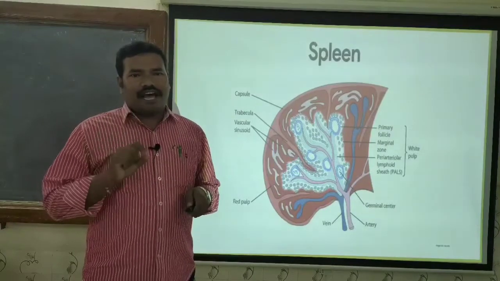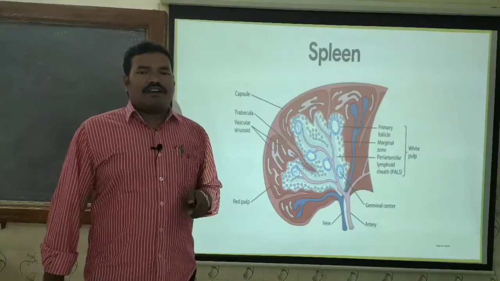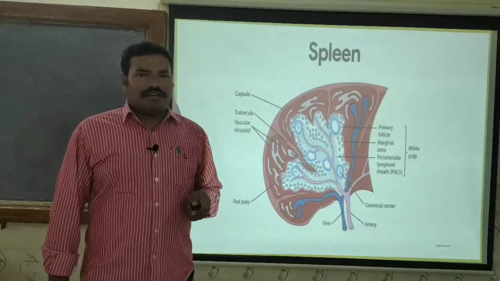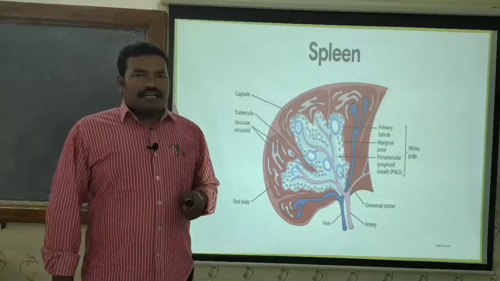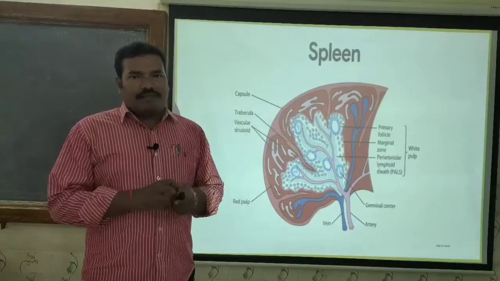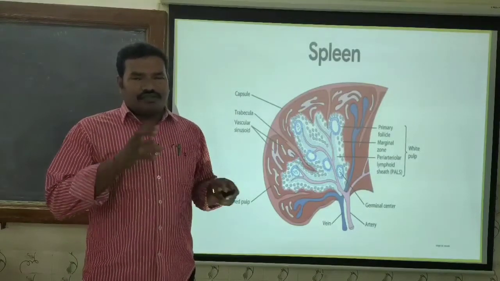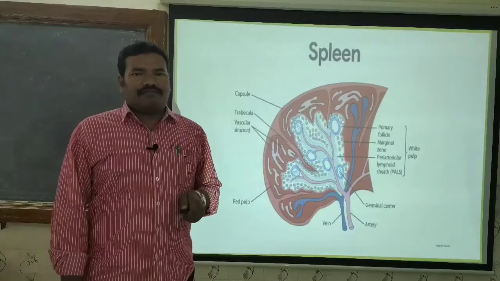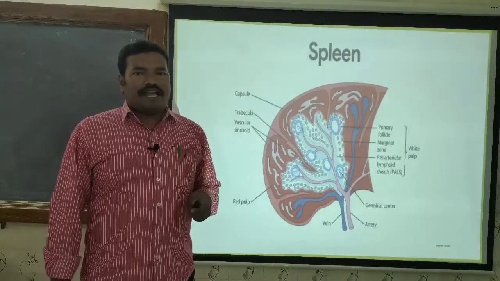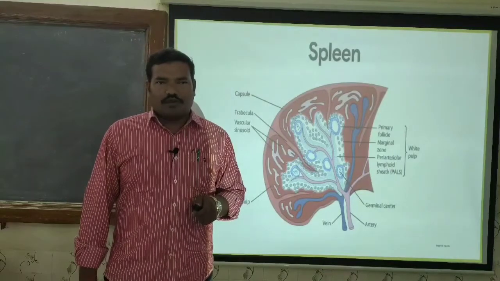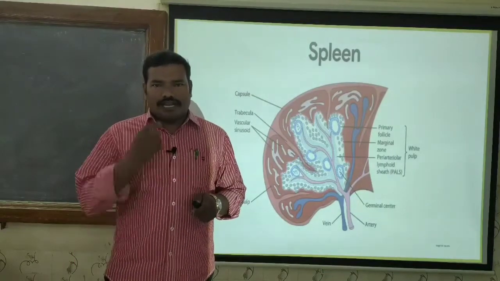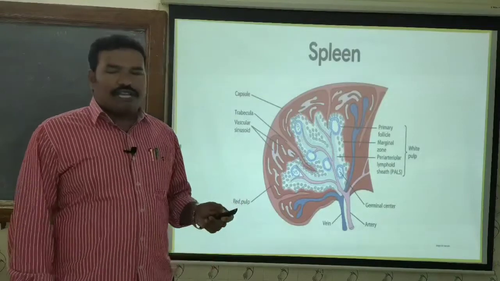This enlargement of the spleen is a pathological manifestation commonly called splenomegaly. By observing the overall mechanism situated in the spleen, we consider the spleen as part of the mononuclear phagocytic system. This is all about the spleen.